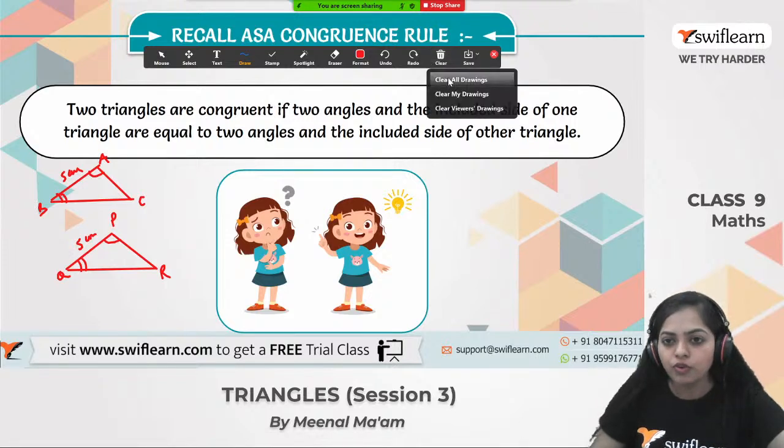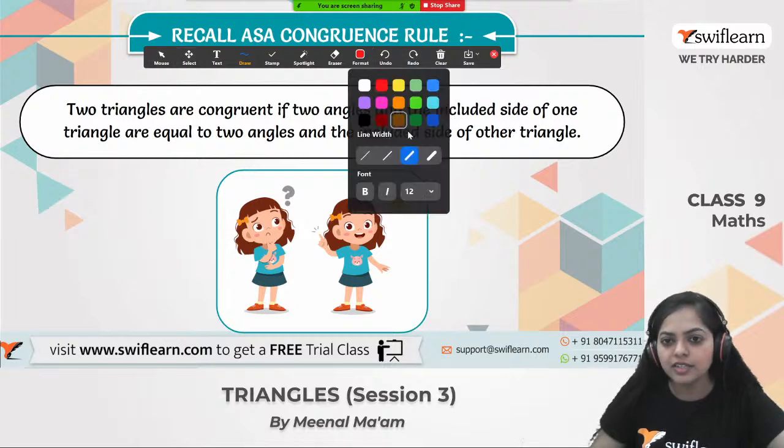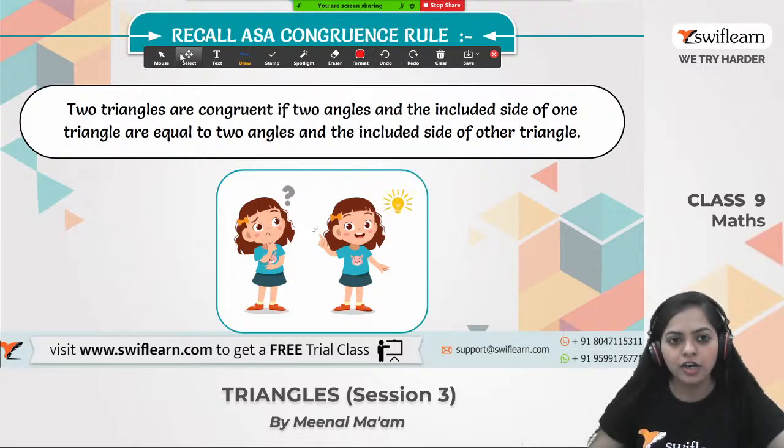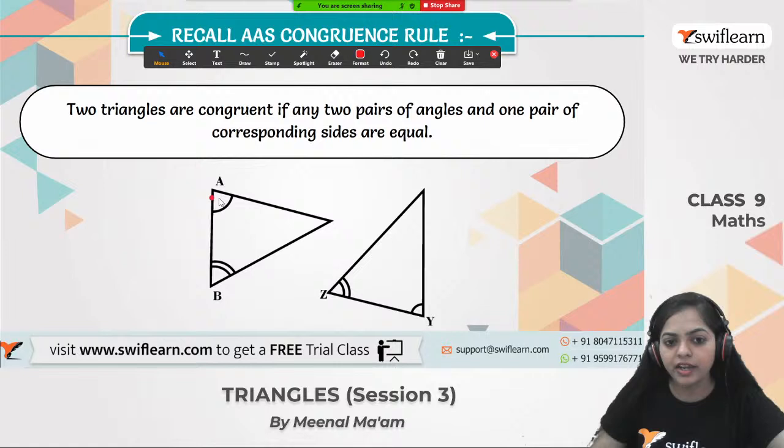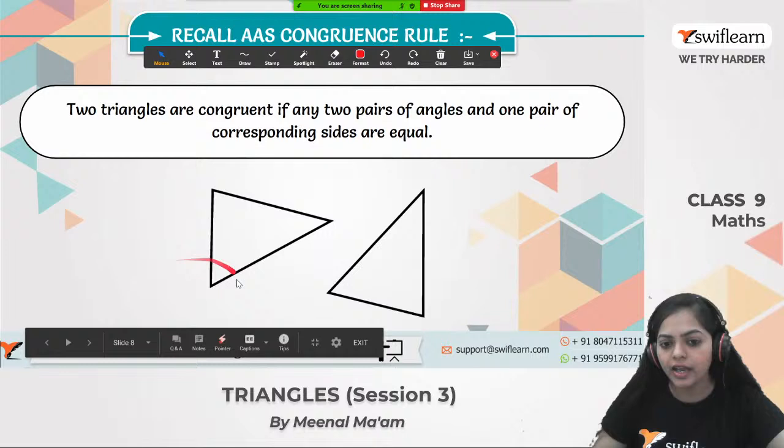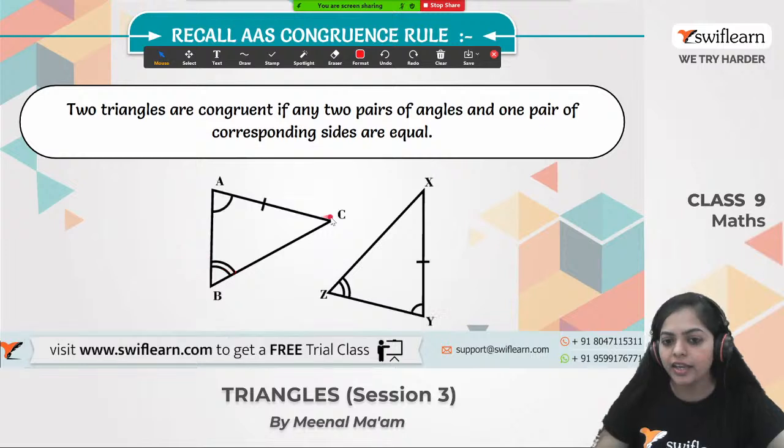Now let's move on to the third criterion that we discussed in the last class. Two triangles are congruent if any two pairs of angles are equal. For example, here angle A equals angle Y, angle B equals angle Z, and one of the sides, this side, that is the side AC, equals XY. If this is equal, then we can say these two triangles, triangle ABC is congruent to triangle XYZ, by which criterion? By the angle angle side congruence criterion.